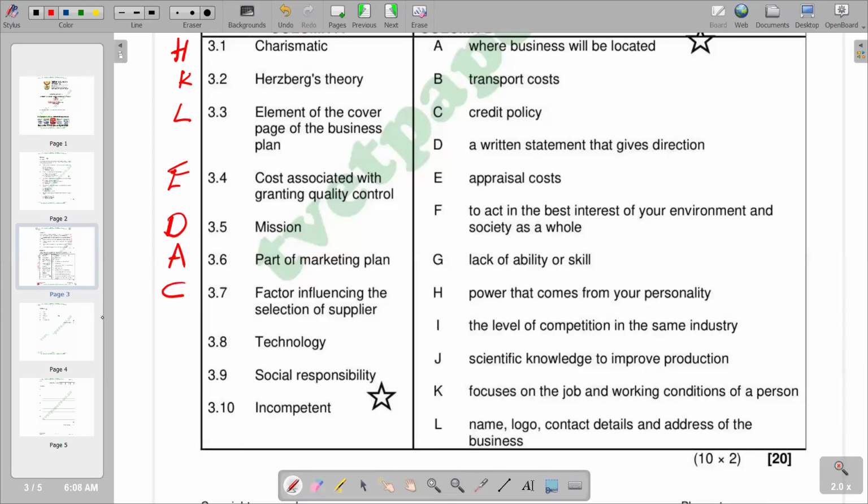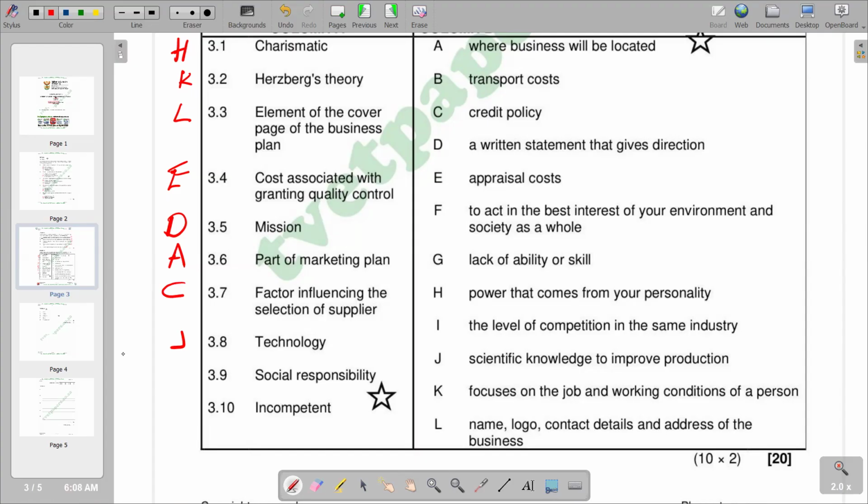And moving on to 3.8, which is technology. According to the responses given, we can try to identify it. This can be explained as the scientific knowledge to improve production, which can also be technology. So we say social responsibility. Social responsibility is basically an ethical concept in which a person or a business works and cooperates with other people.